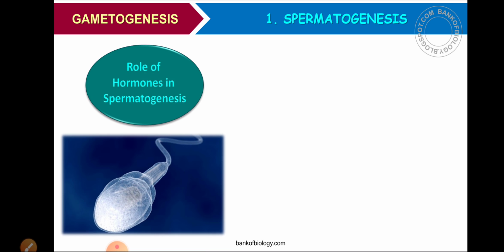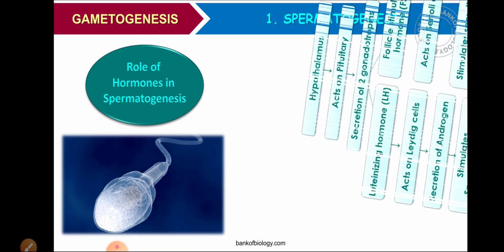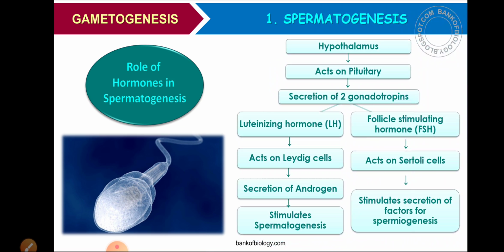Now let us study about the role of hormones in spermatogenesis. The role of hormones is also very important in spermatogenesis. First of all, the hypothalamus. Last year, in the last chapter, you studied all the endocrine glands, so try to recollect. So during spermatogenesis, what happens? The hypothalamus will secrete